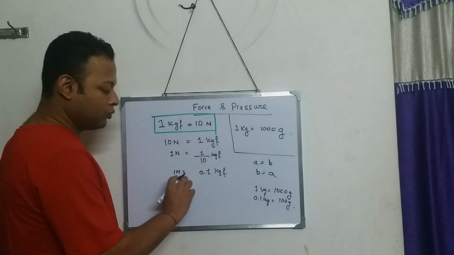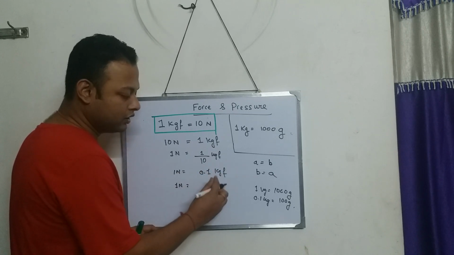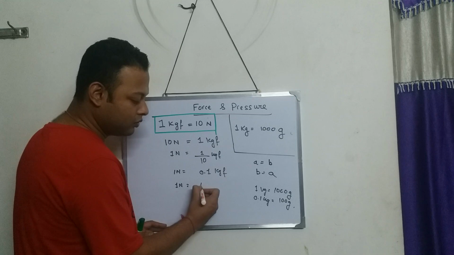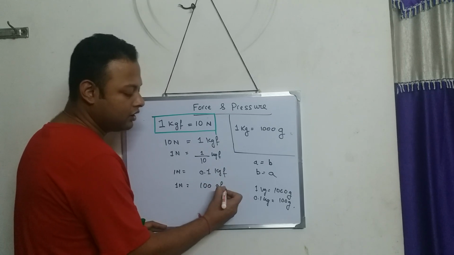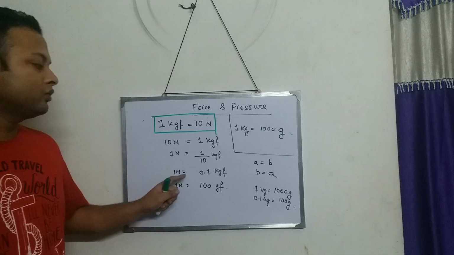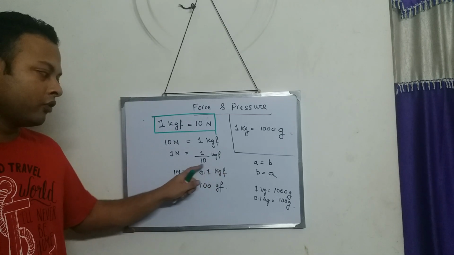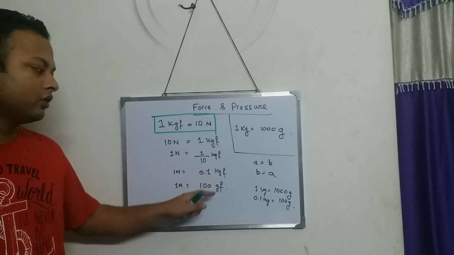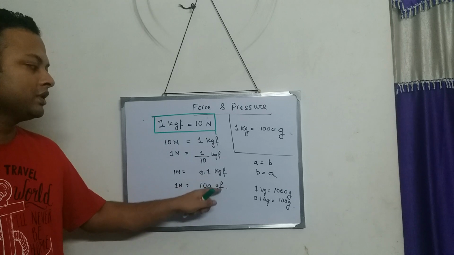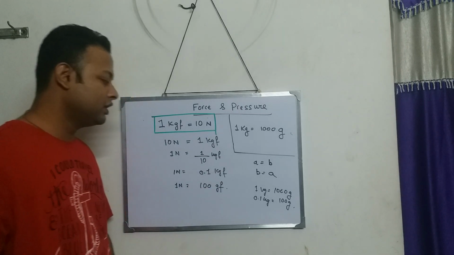So 1 Newton is equal to 0.1 kilogram force, and 0.1 kilogram is nothing but 100 gram. F remains F. So 1 Newton is equal to 100 gf.